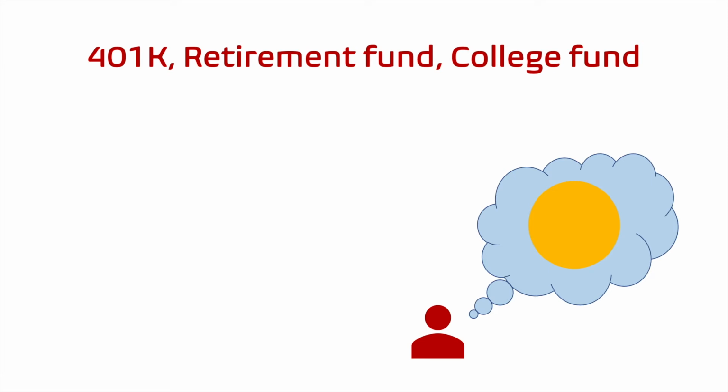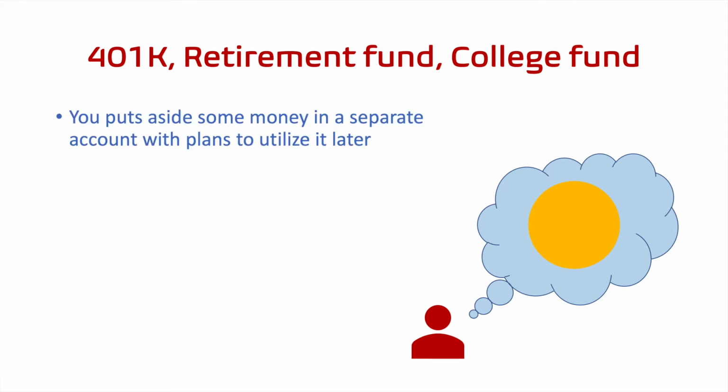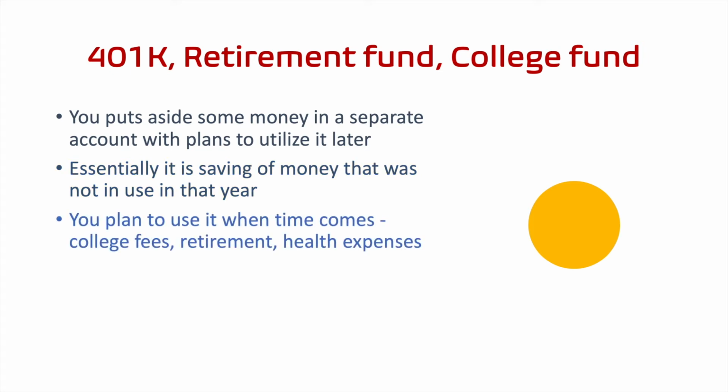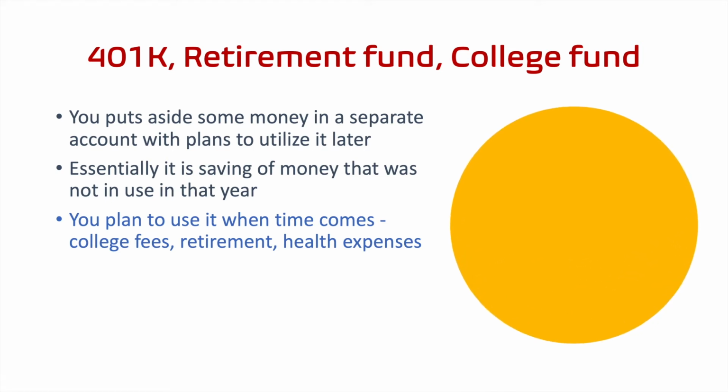So now let's talk about 401k, retirement fund, and college funds. The idea behind this is that you put aside some money in a separate account with the plan that you will use it later on in life for a different occasion or a different time in life. So this is essentially your saving money that is yours, but you've been putting it in a separate account, and while it is in that account, every year you keep on putting more money in it. Your pool of money in that fund keeps on growing over time.